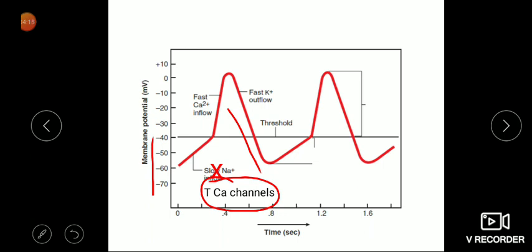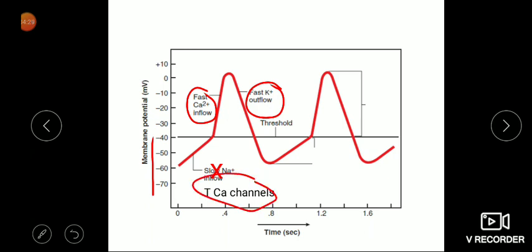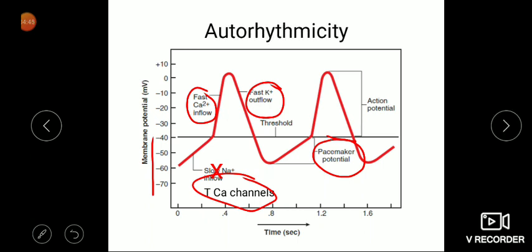So one channel opens the other. Initially the transient calcium channels open the fast calcium channels, and the fast calcium channels lead to opening of the fast potassium channels, and this leads to opening of the first again. This cycle continues, and it is called autorhythmicity. This potential is called the pacemaker potential. This key event was initiated in intrauterine life, and the cycle continues till death. Automatically the rhythmicity is maintained, one channel leading to opening of the other. This is the unique property of cardiac muscle.